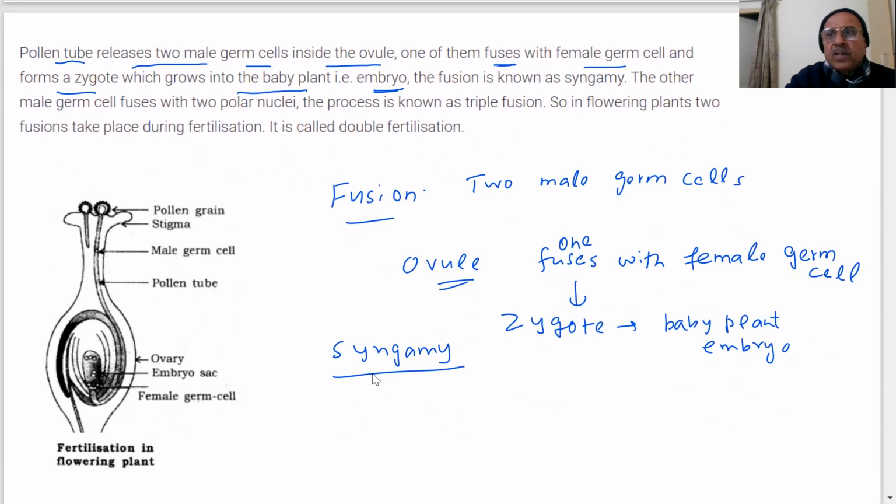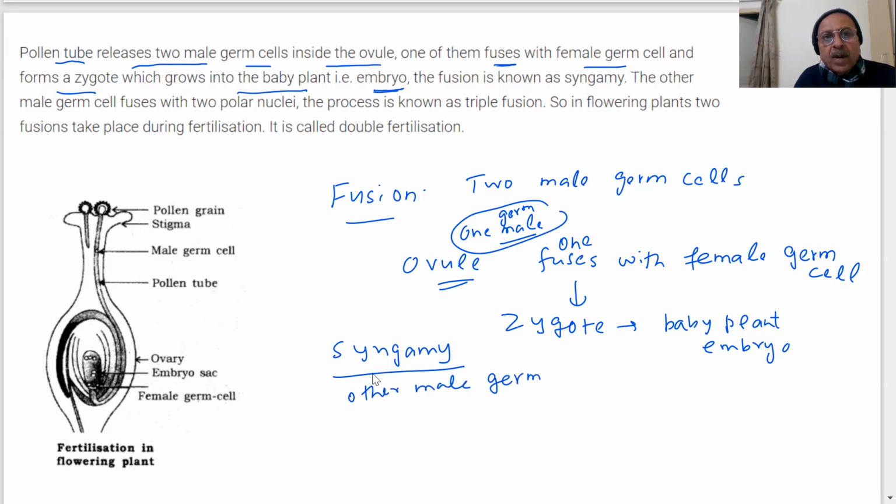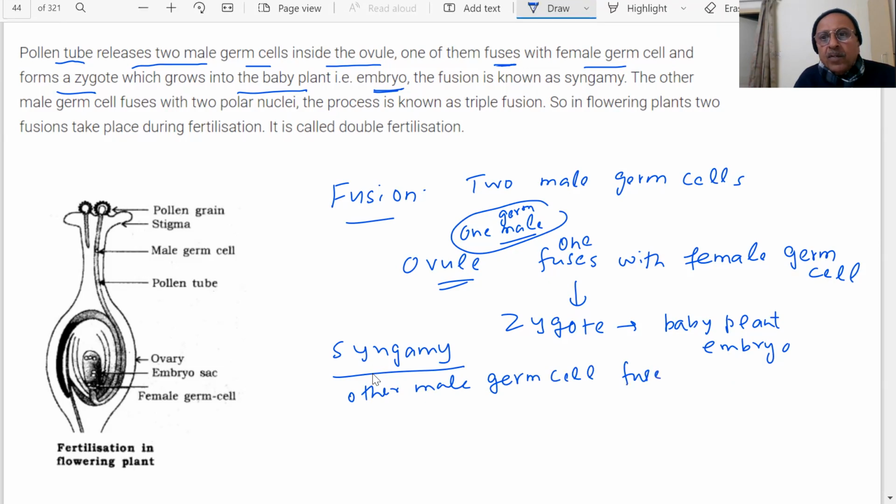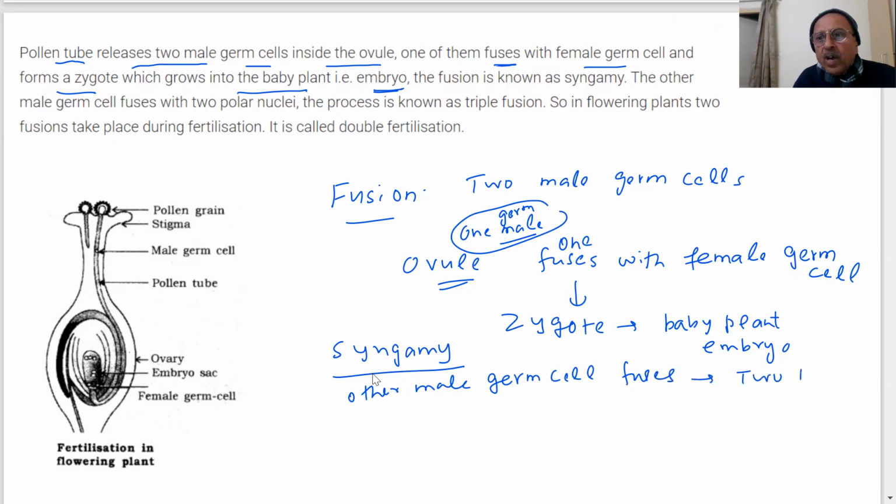It is called double fertilization. तो फिर जो है other male cell fuses with two polar nuclei, तो दूसरा मेल सेल का क्या हुआ, one male cell. ठीक है। यस सर। और जो सेकेंड था उसका क्या हुआ, other male germ cell fuses with two polar nuclei.